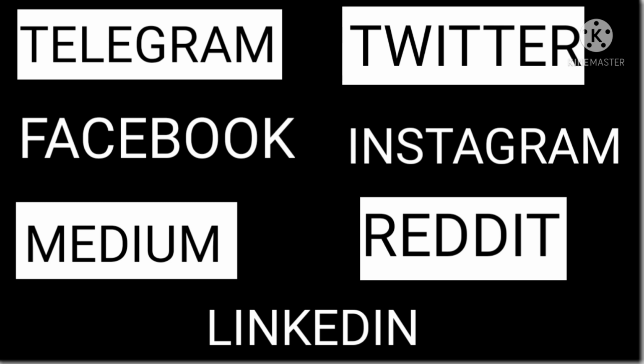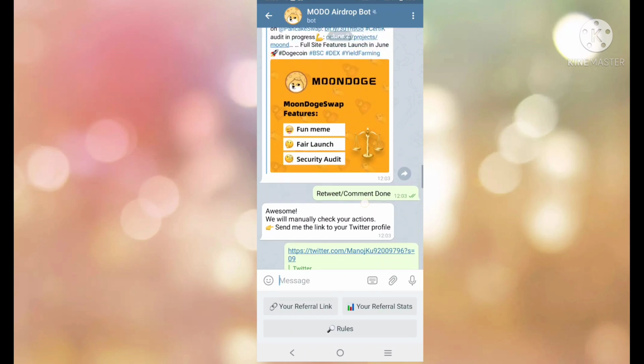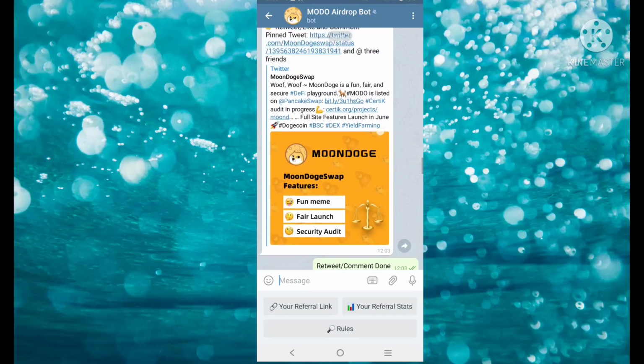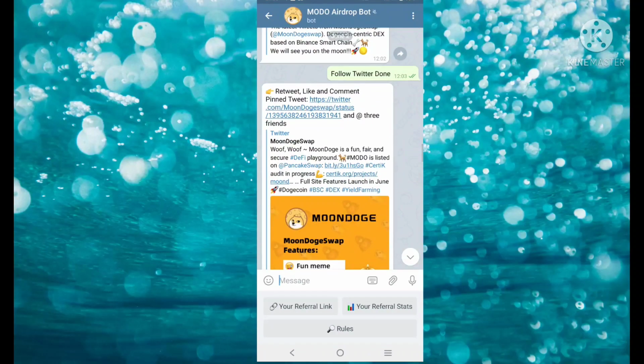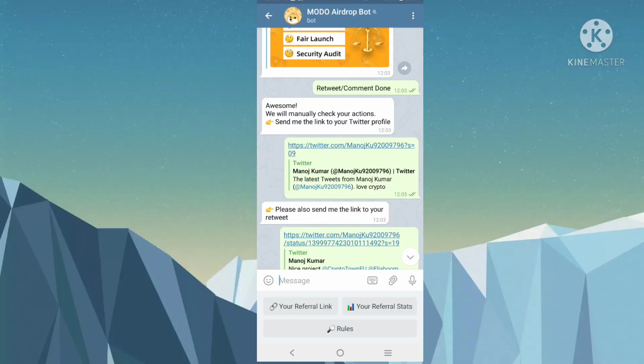Next, what we have to do: after that, you have to take the profile links of each app. Why do we need to take the profile link? Suppose I have joined one airdrop recently, and here they have asked me to send the link of your Twitter profile.